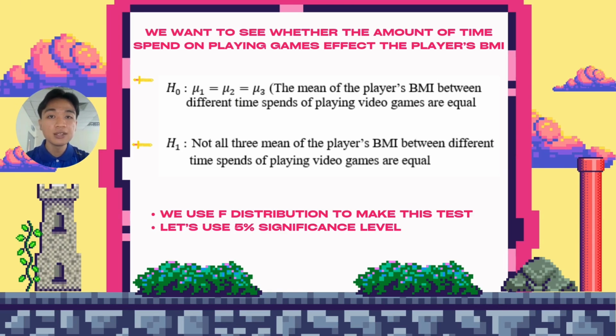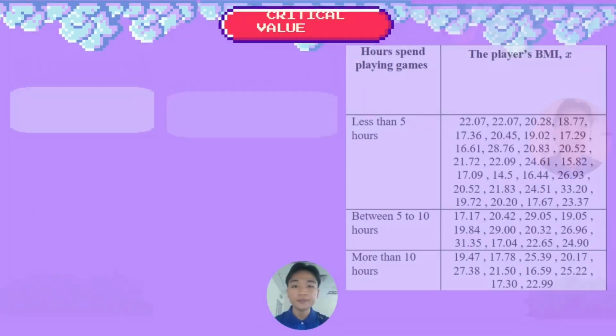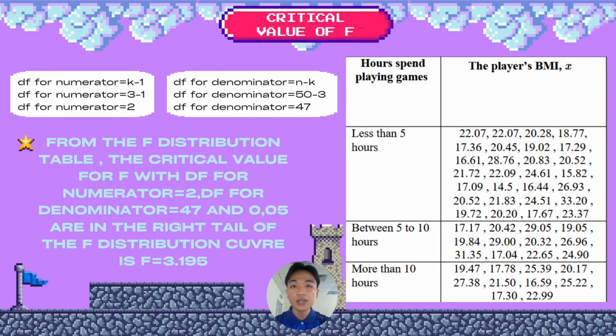Let's use 5 percent significant level. The significant level is 0.05. Since ANOVA one-way test is always right tail, the area in the right tail of the F distribution curve is 0.05. To get the critical value of F, we need to determine the degree of freedom for numerator, which is k minus 1, 3 minus 1, and we get 2. And the degree of freedom for denominator, n minus k, 50 minus 3, and we get 47. From the F distribution table, the critical value for F with degree of freedom for numerator 2 and degree of freedom for denominator 47 and 0.05 area in the right tail of the F distribution curve is 3.195.